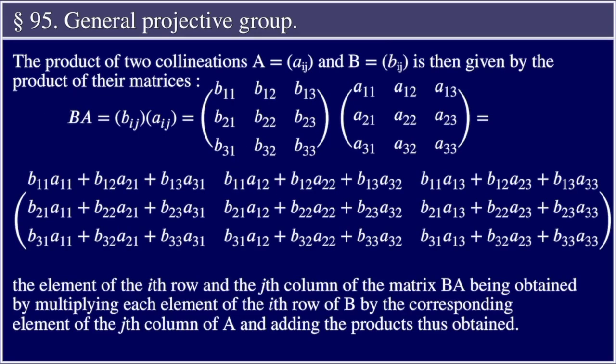The product of two collineations A = (a_ij) and B = (b_ij) is then given by the product of their matrices.